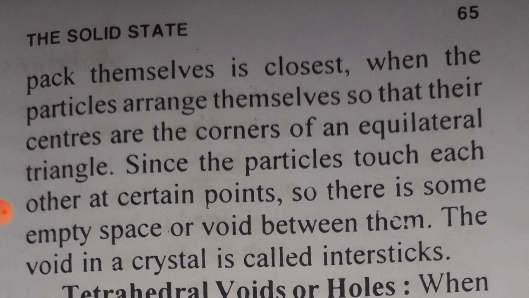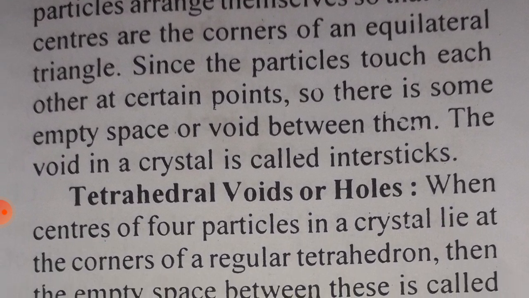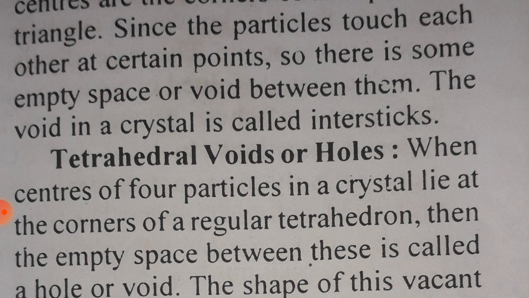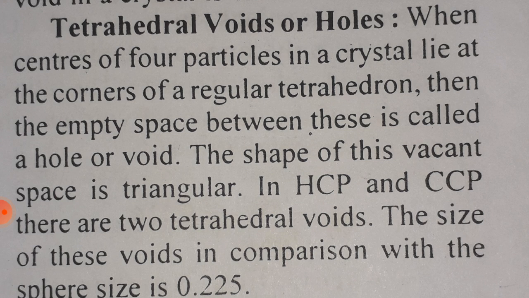Particles pack themselves closest when they arrange themselves so that their centers are at the corners of an equilateral triangle. Since the particles touch each other only at certain points, there is some empty space or void between them. The void in a crystal is called an interstice, tetrahedral void, or hole.